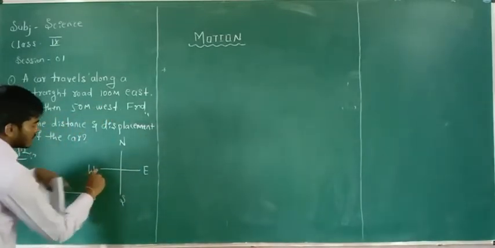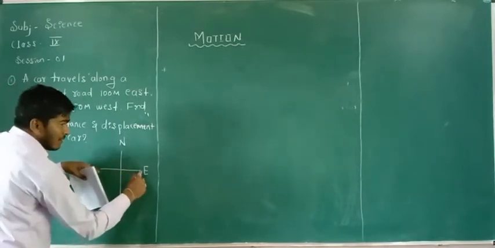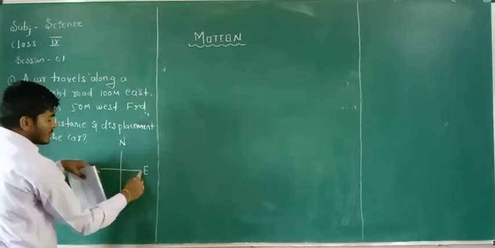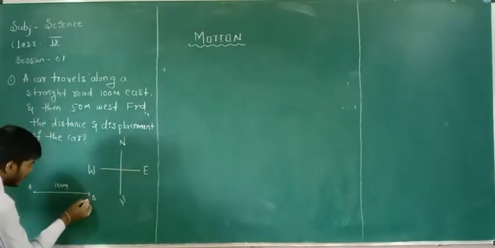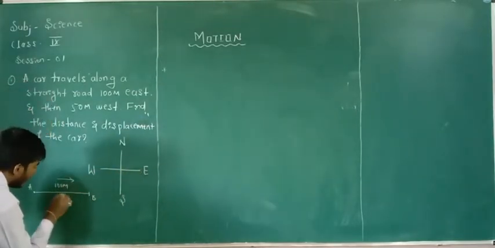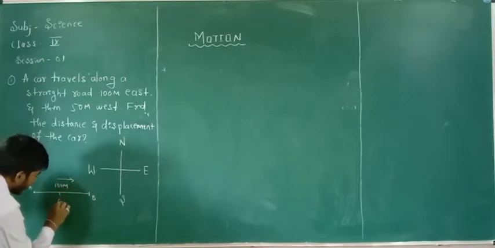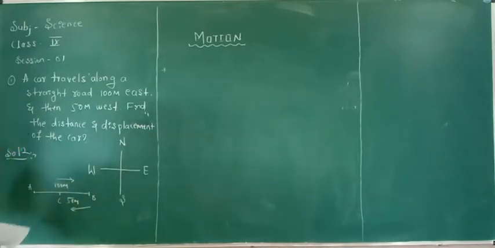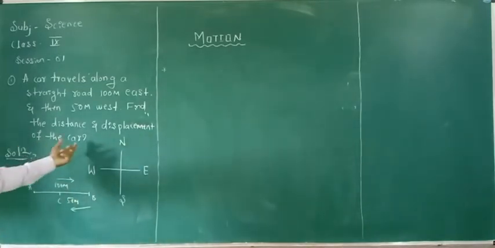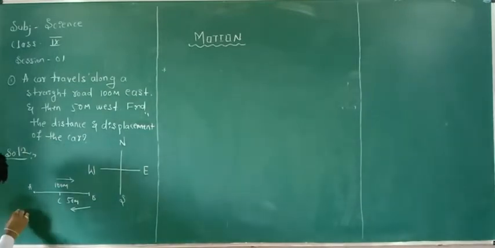The car moves along the direction of east 100 meters, and then it moves along the west direction about 50 meters backwards. What they asked? What is the displacement and the distance of the car? First one, distance travelled by the car.